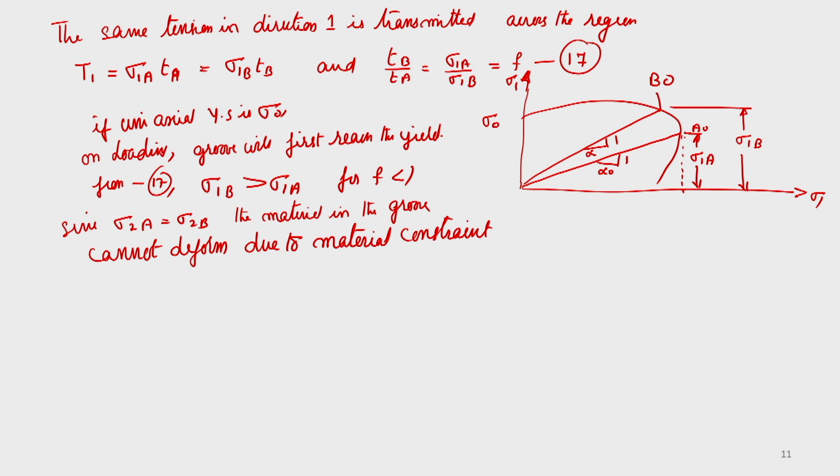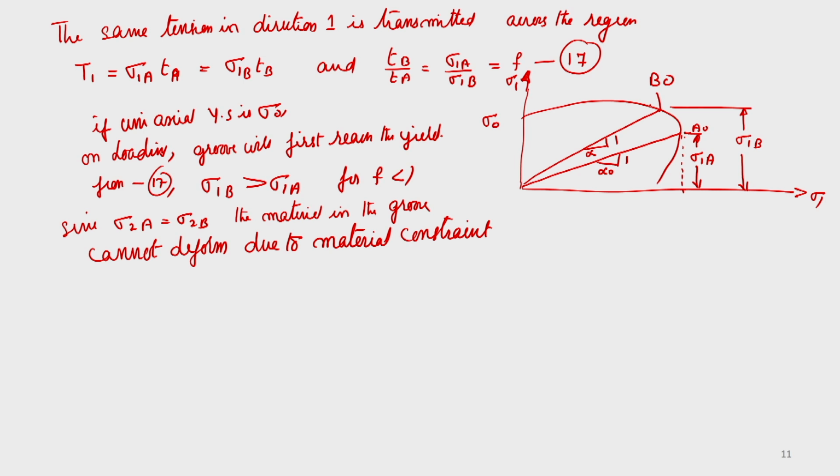Therefore, as the stress in A increases to reach the yield locus, the point representing B will move around the yield locus to B naught. So when the stress in region A, which is the uniform region, is trying to reach the yield locus, since the cross-sectional area in region B, which contains the imperfection, is smaller, it has to just rotate. It will move around the yield locus to B naught.